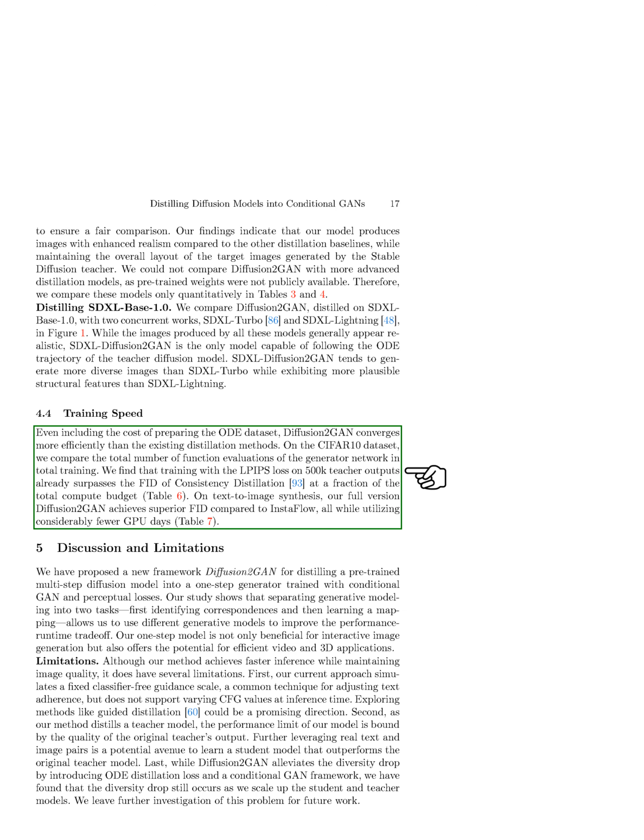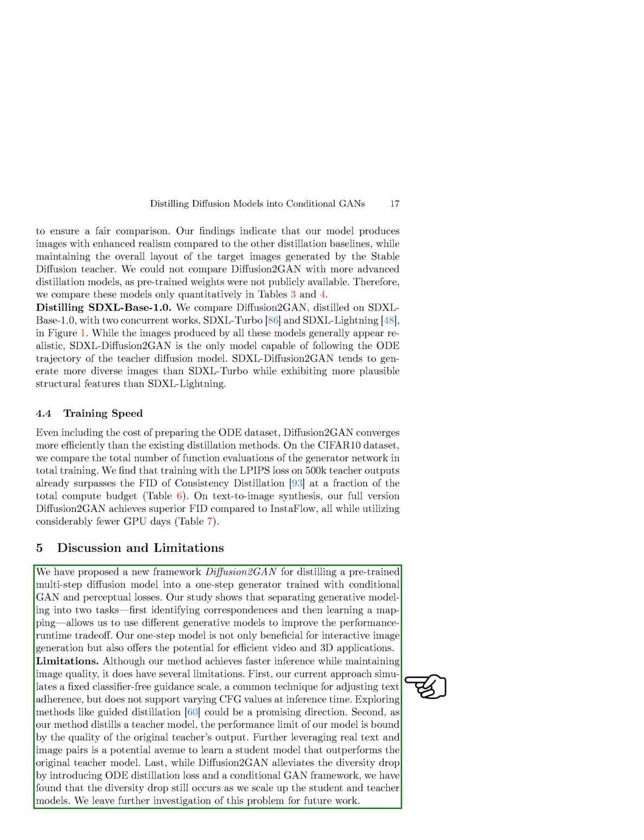On the CIFAR10 dataset, training with the LPIPS loss on 500K teacher outputs surpasses the FID of consistency distillation at a fraction of the total compute budget. Our full version Diffusion 2 GAN achieves superior FID compared to InstaFlow while using considerably fewer GPU days for text-to-image synthesis. We have introduced a new framework, Diffusion 2 GAN, for distilling a pre-trained multi-step diffusion model into a one-step generator trained with conditional GAN and perceptual losses.